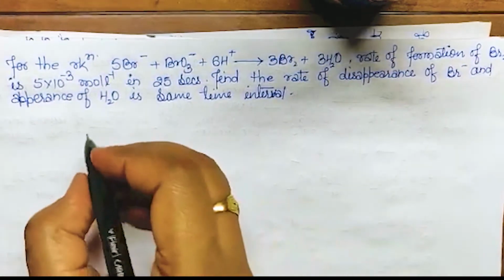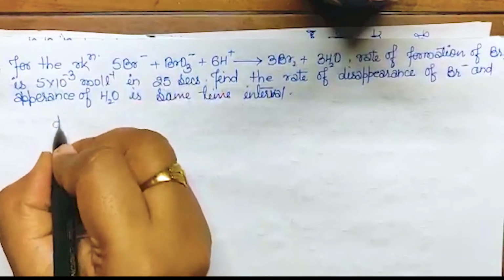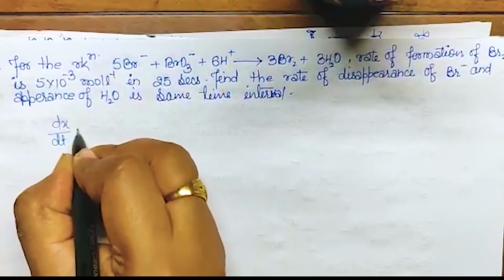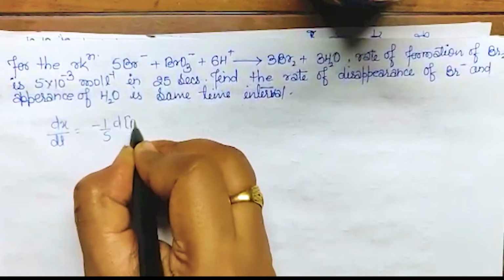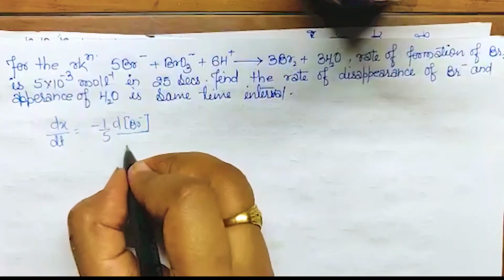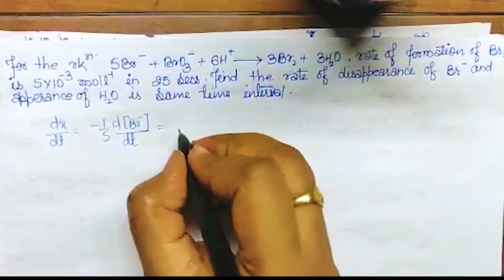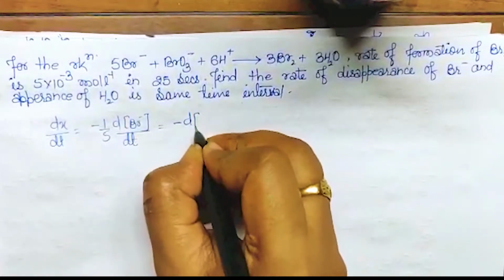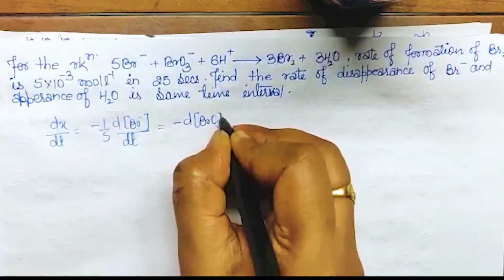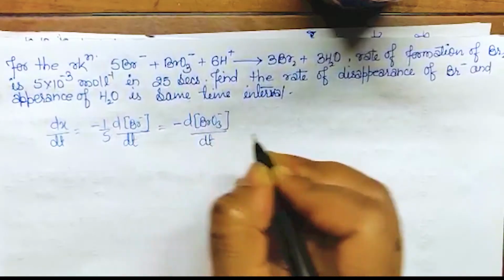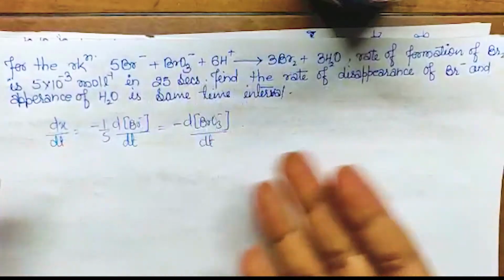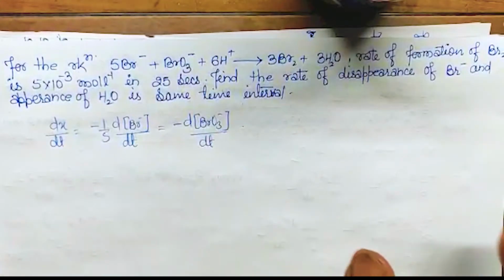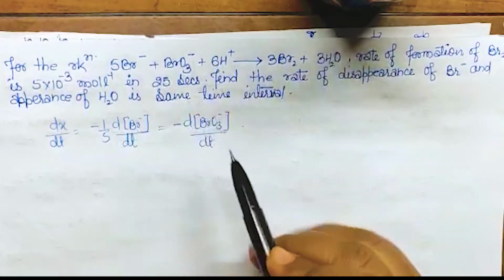First you have to write the equation, the rate of reaction. For this it will be minus 1 by 5 d Br minus upon dt is equal to minus d BrO3 minus upon dt, and then H plus we don't have to write, since there is no concern for it, so we will leave this.